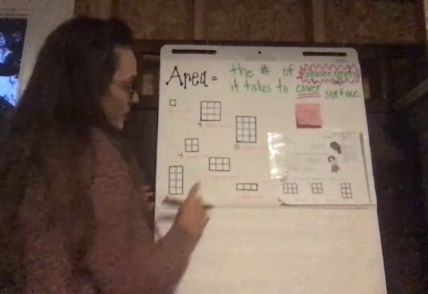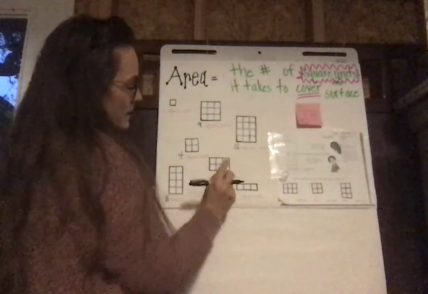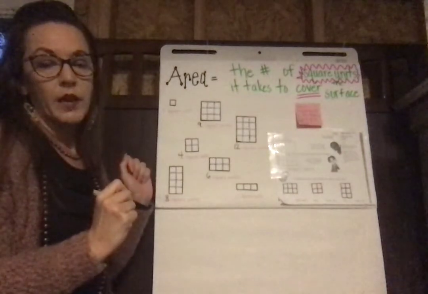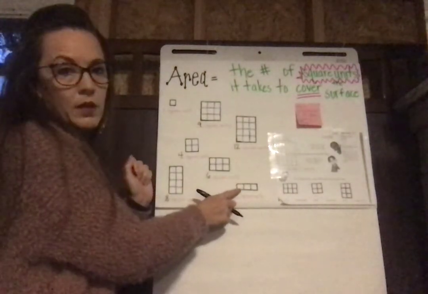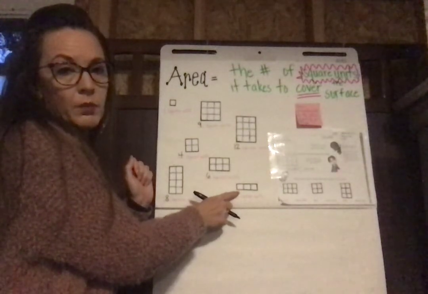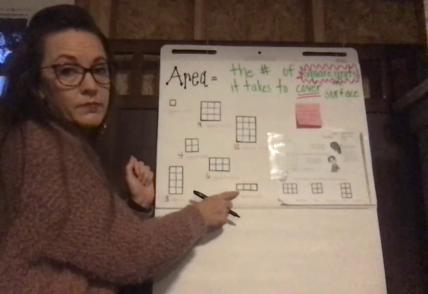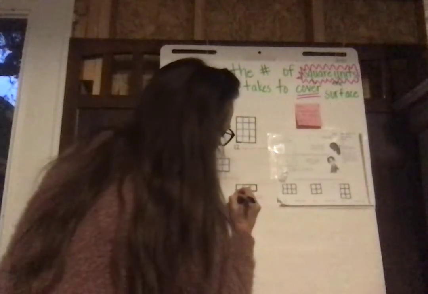How about this one? 1, 2, 3, 4, 5, 6. Since it takes 6 squares to cover it, I know the area is 6 square units. So I'm going to look at my last one here. I bet you can tell me what the area is. That's right. The area is 1, 2, 3 square units.